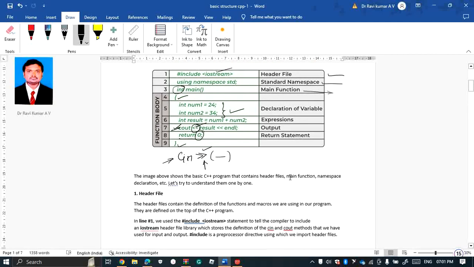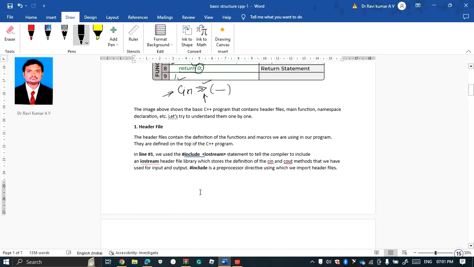So let's start with individual parts, first the header files, and what they contain. The header files contain the definitions of the functions and macros we are using in our program. They are defined at the top of the C++ program, where we use line number 1, #include iostream. This tells the compiler to include the iostream header file library, which stores the definitions of the cin and cout methods.